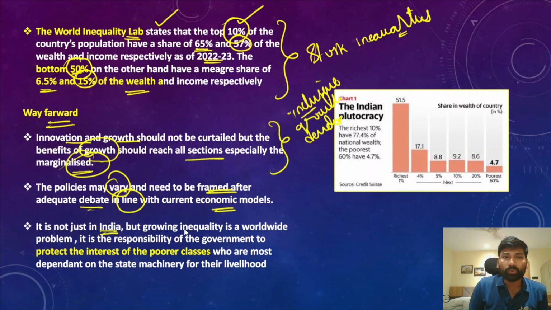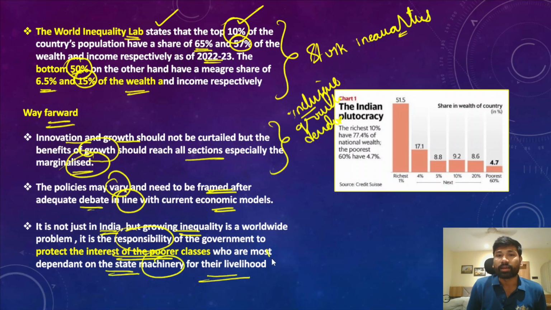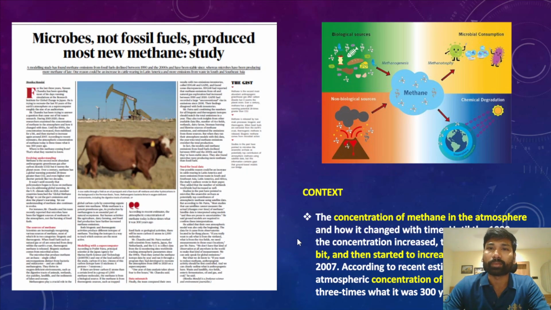So these inequalities have been growing worldwide, and that has been a major concern. In this context, it is the responsibility of governments to protect the interests of the poorer sections by preventing the concentration of wealth, and at the same time redistributing wealth among the poorer and marginalized sections of society, because they are mostly dependent on the state machinery for their livelihood options. Okay, so this is what this article has been talking about.